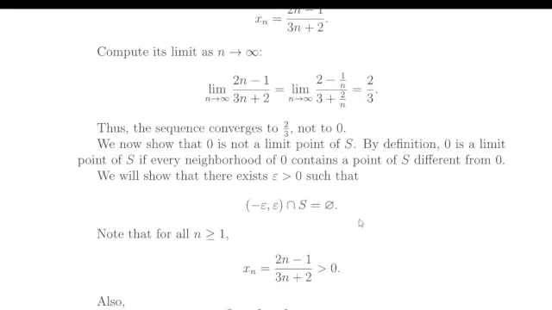So next, we want to show that 0 is not a limit point of S. By definition, 0 is a limit point of S if every neighborhood of 0 contains a point of S different from 0. So we will show that there exists epsilon greater than 0 such that (-epsilon, epsilon) intersect the set S is the empty set.